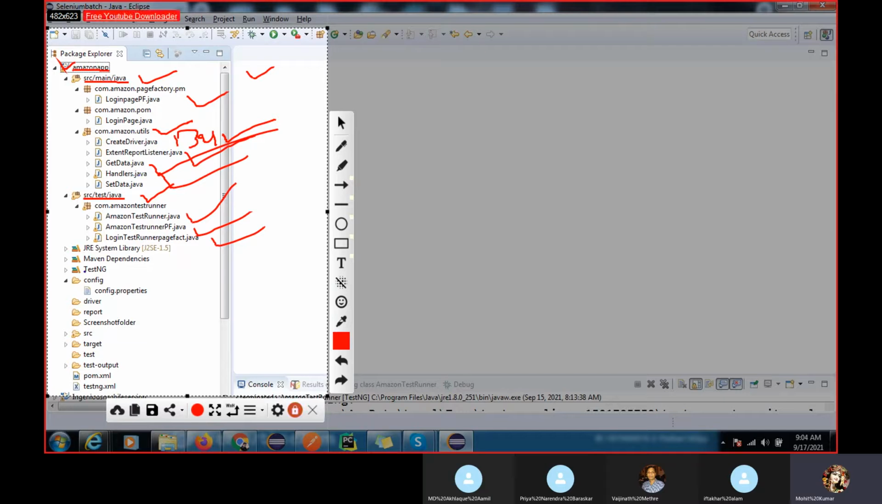You can see some folders are there: the config folder, or we can call it the resource folder, where we keep all our files. It depends on your framework which naming convention they have. You can also keep the driver exe file here, the reports here, and we also have a screenshot folder here. These are the components that will be there in all frameworks. These are the common ones.